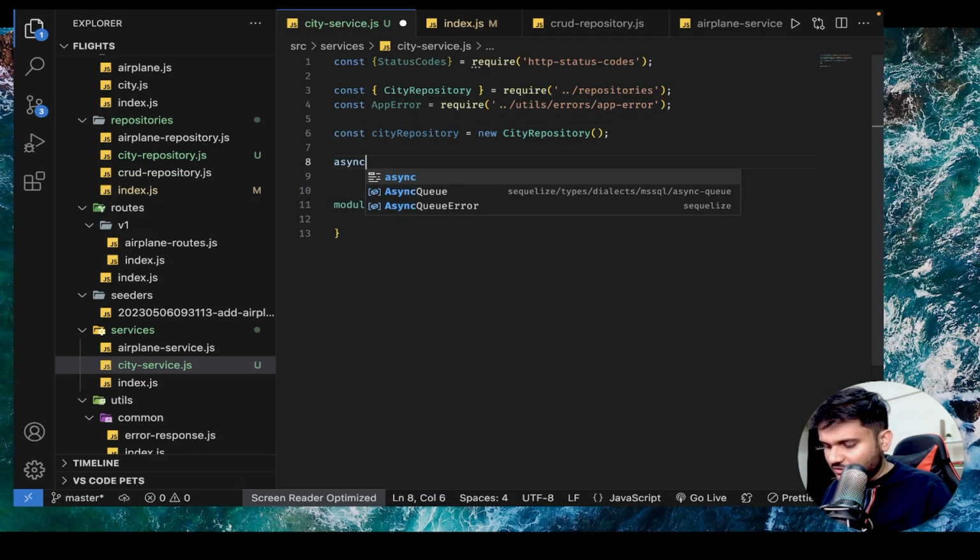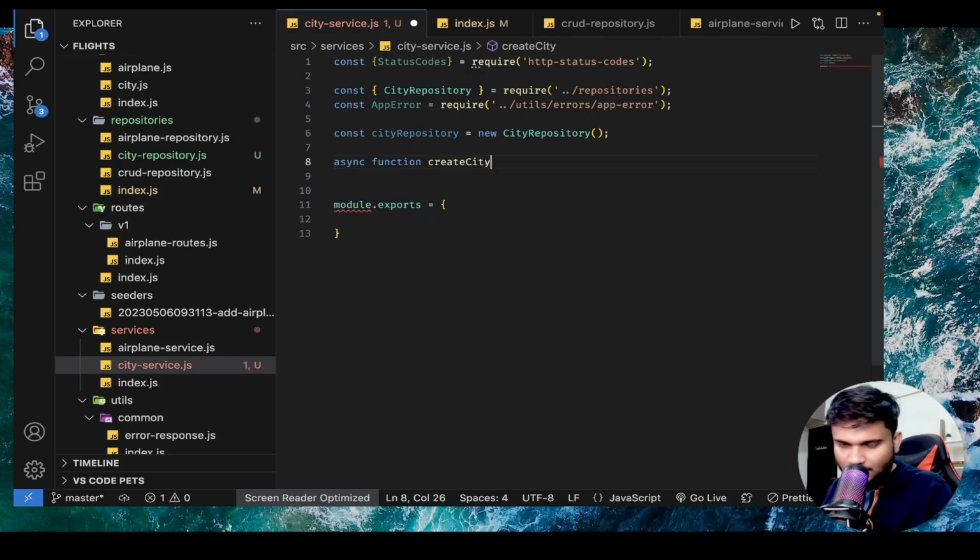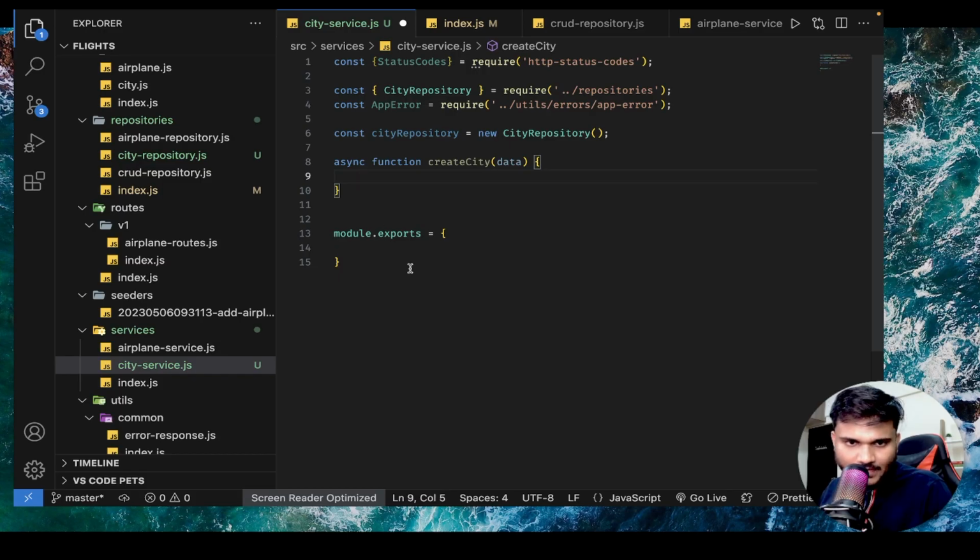First of all, I'll write an asynchronous function, create city. Okay, create city. It will get me a data property. Okay, I'll export this create city function.